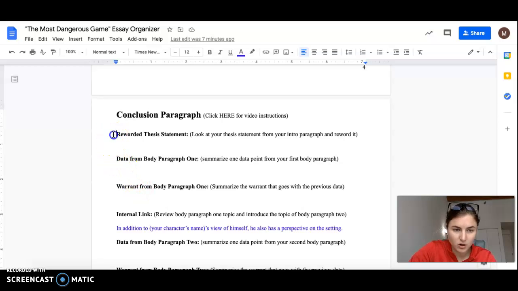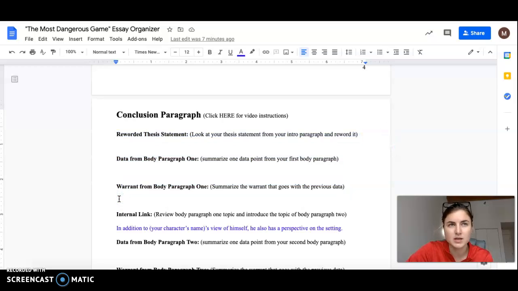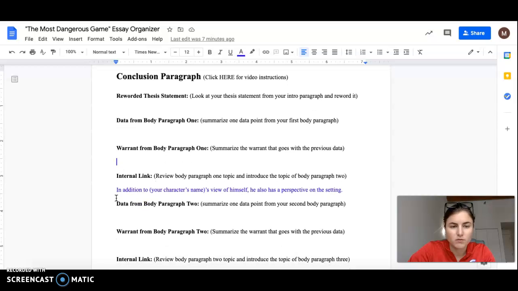So just so you know, everything in this paragraph, you cannot be copying and pasting from previous paragraphs. Just shorten things up and reword them in slightly different ways. Think of this as a review. Then your internal link: you are reviewing what you just covered in body paragraph 1, and then you are introducing the topic of body paragraph 2. So fill in the blanks here, or if you do not like what I've started with, feel free to change it up and write your own.